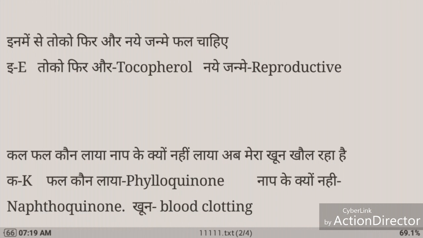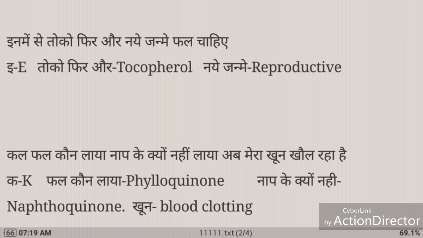Next one, इनमें से तो को फिर और नए जन्मे फल चाहिए. Here E refers to E, tocopherol refers to tocopherol, नए जन्मे refers to reproductive. Here tocopherol is the chemical name of vitamin E. So if you have the deficiency of vitamin E, you may suffer from the disease of reproductive system problem, in which your reproductive system doesn't work properly.